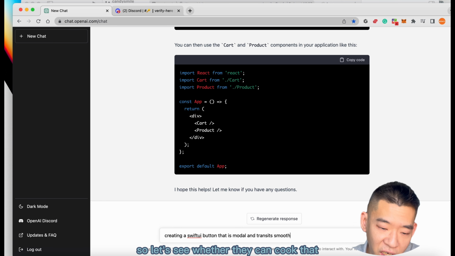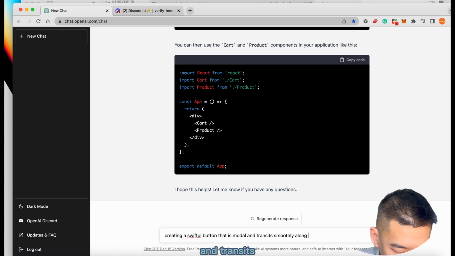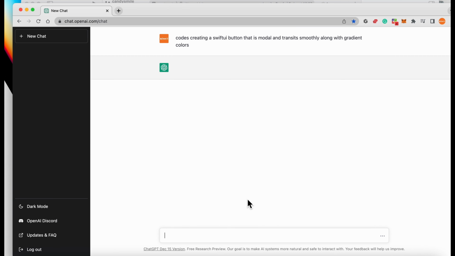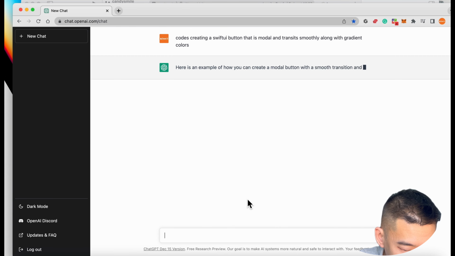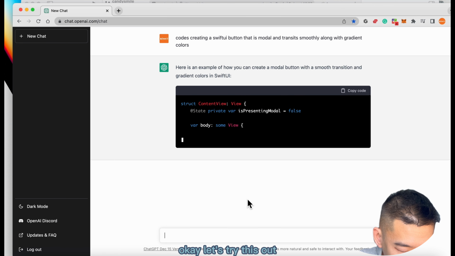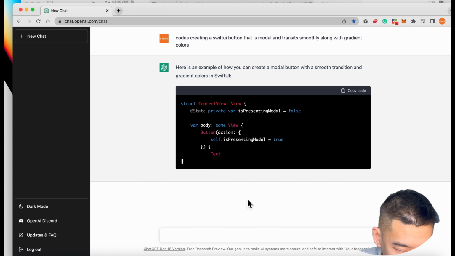So let's see whether they can code that. This modal transitions smoothly, along with gradient colors. Okay, let's try this out.